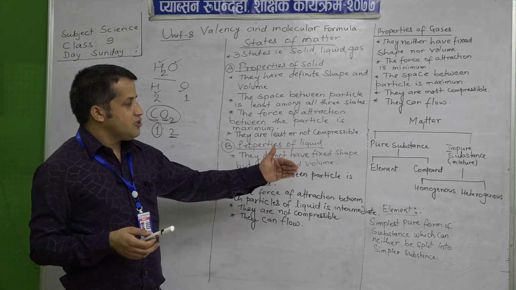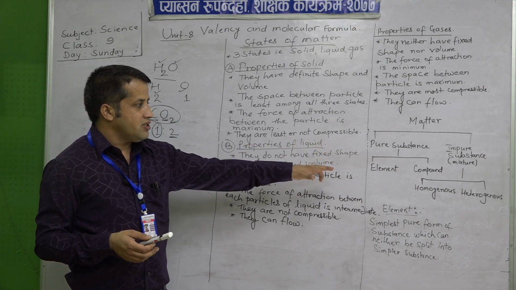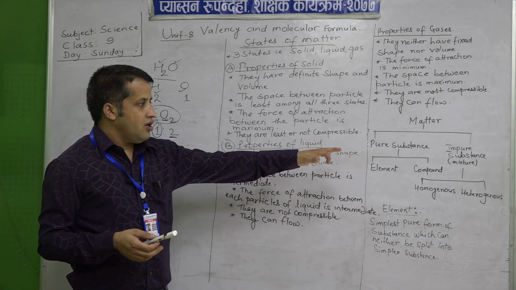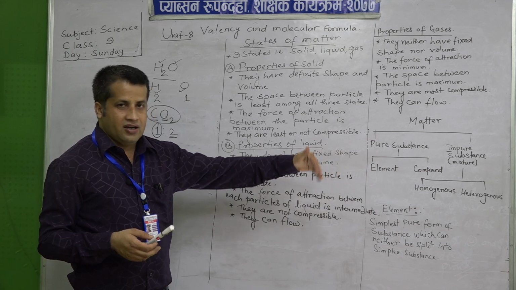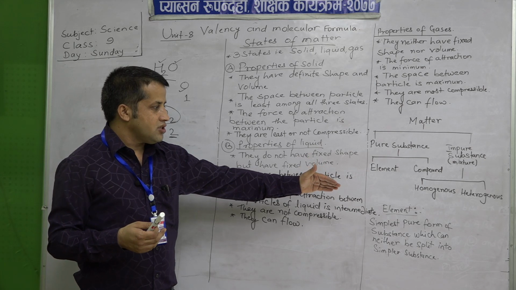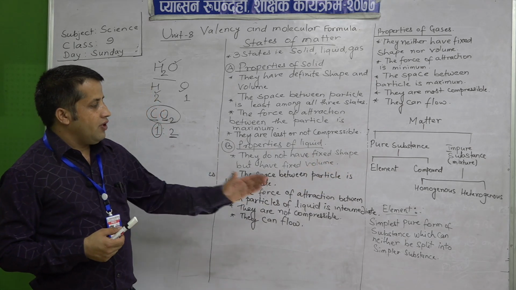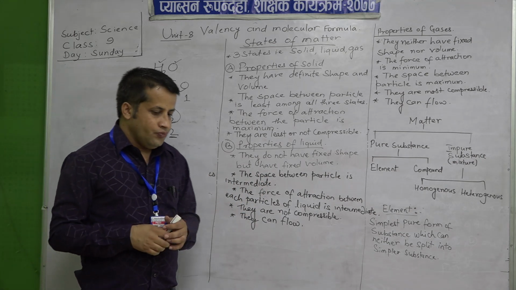Similarly, I have classified pure substance into element and compound, and impure substance is of two types, that is homogeneous and heterogeneous. After that we have defined element also.